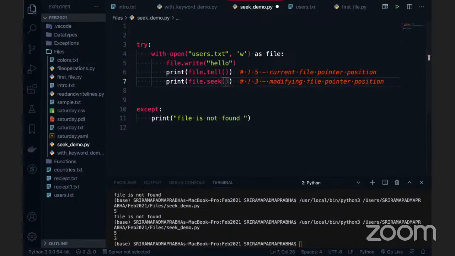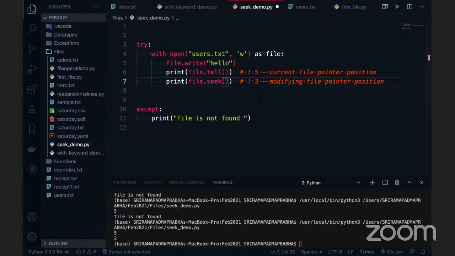If you want to go to the end of the string, we can read the content, store it into one variable and give the length of that string, which will also show the end of the file. So seek is modifying the file pointer position, tell is the current file pointer position, both are there.